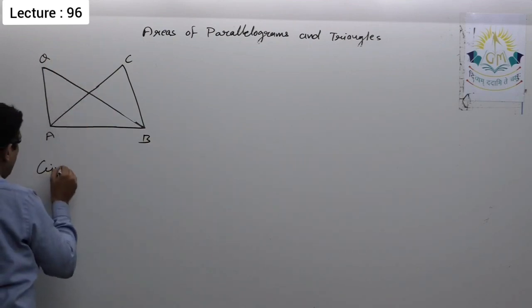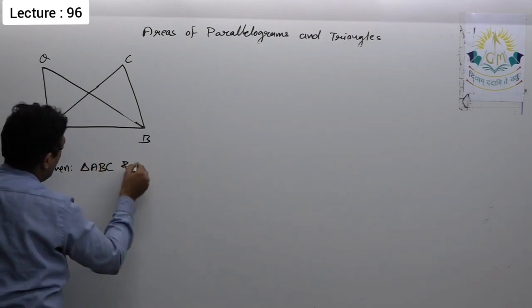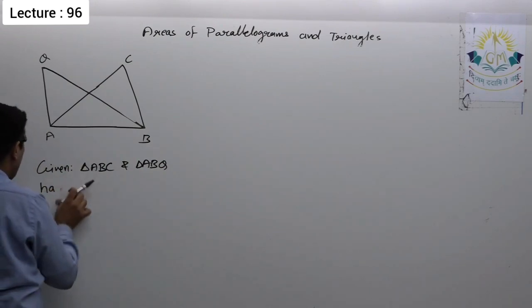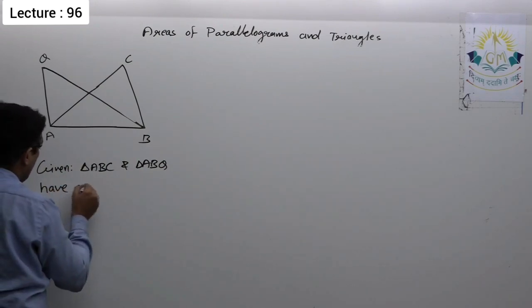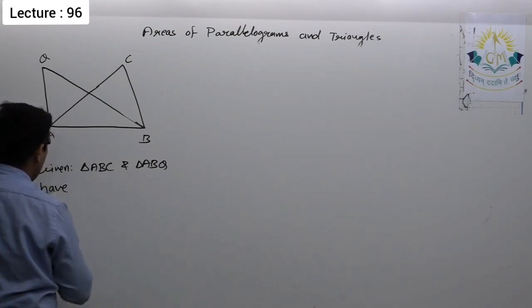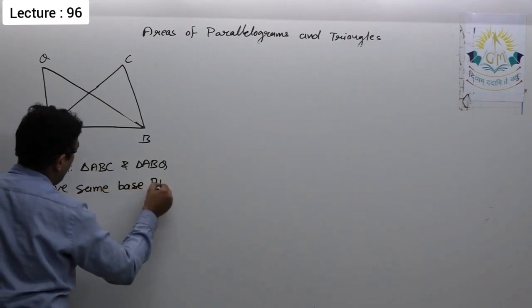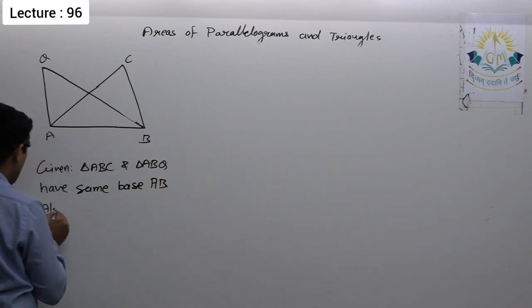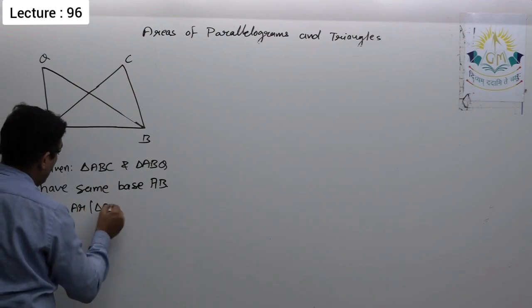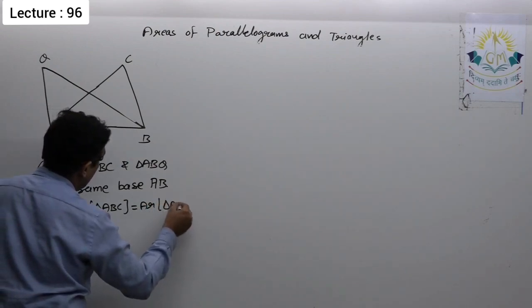So given: triangle ABC and triangle ABQ have the same base AB. Also, area of triangle ABC is equal to area of triangle ABQ.